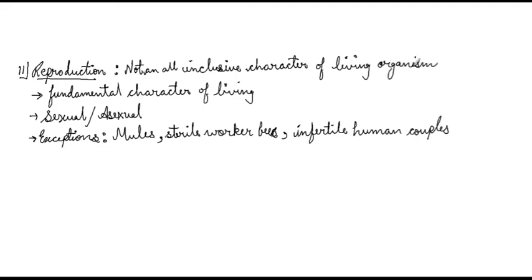Okay, now after this we have the third property. The third property we have got is metabolism. We use this word sometimes in our daily routine also, like basic metabolic rates and all. So what is the meaning of this metabolism? Metabolism is the part which includes all the chemical reactions which are occurring in a living organism. For example, in a human being, whatever the reactions in all the cells are going on, they are totally known as or combinedly known as metabolism.